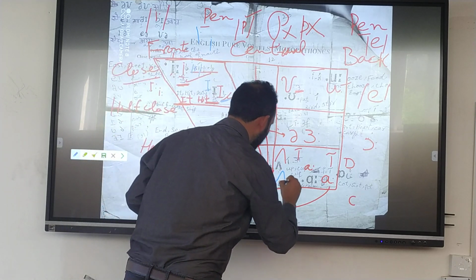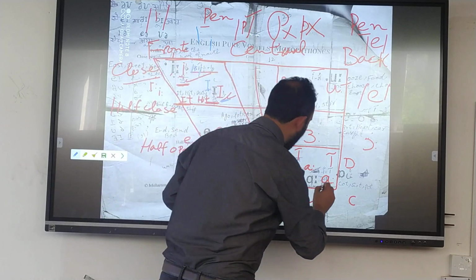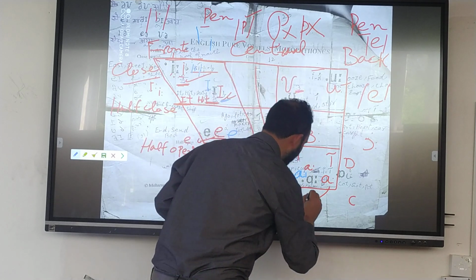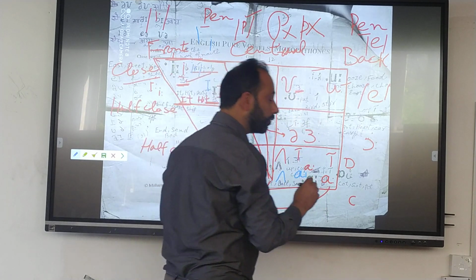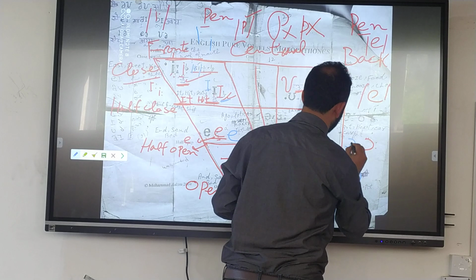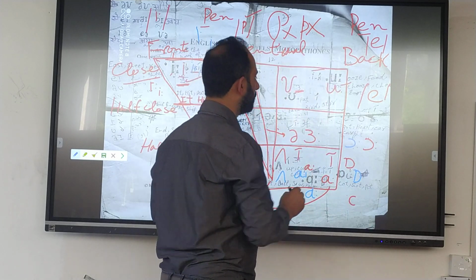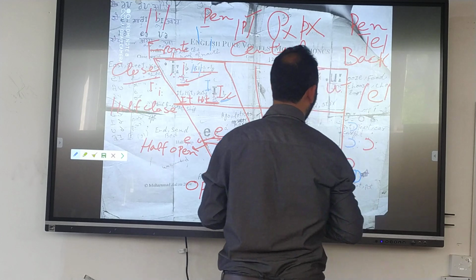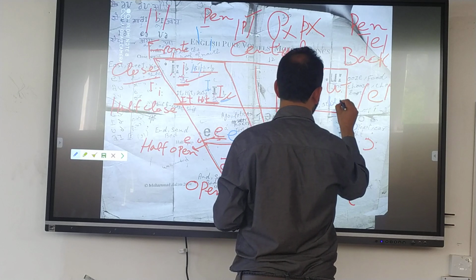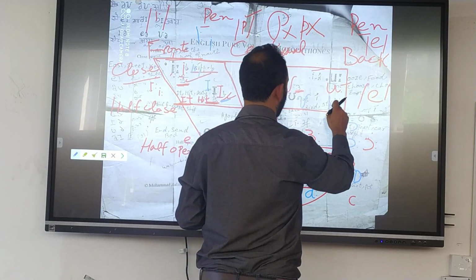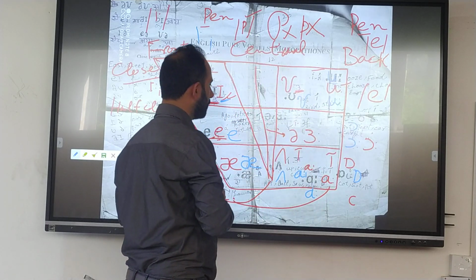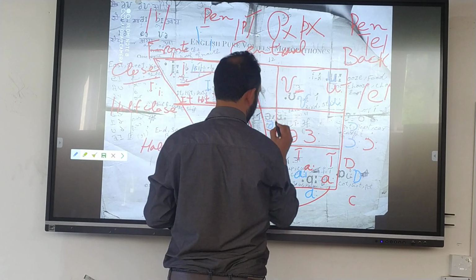This is A, like this, two dots. This is O. Actually this comes here. And this is O, not more, like this. And this is like this.